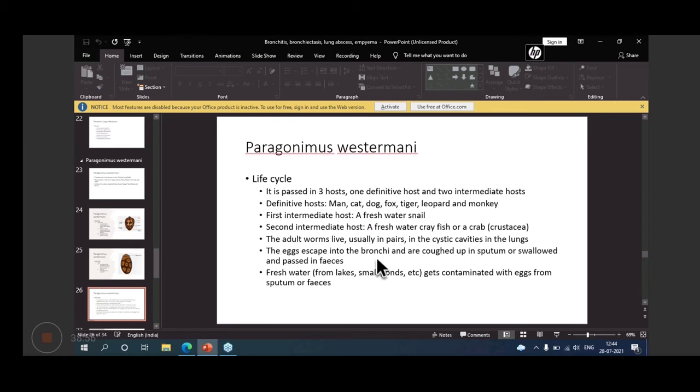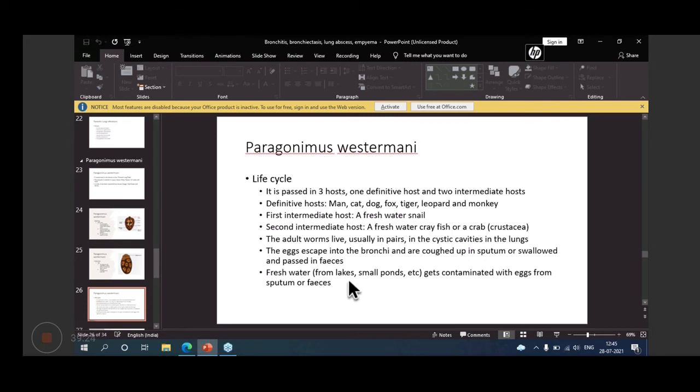This is again important because these eggs are coughed out in sputum, so this will be useful in the diagnosis of Paragonimus westermani. You will have a sputum specimen, you do an examination of sputum, and you look for eggs. And if you have feces, then you can also look for these typical operculated eggs in the feces.